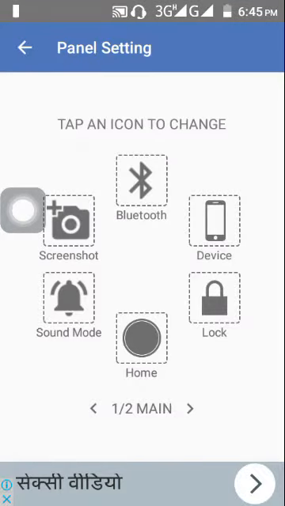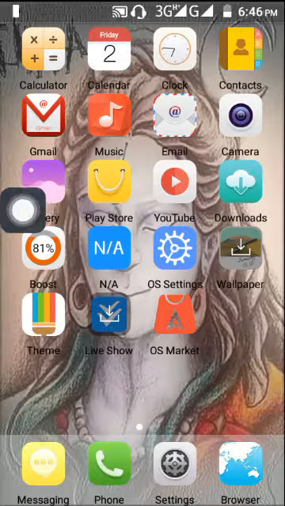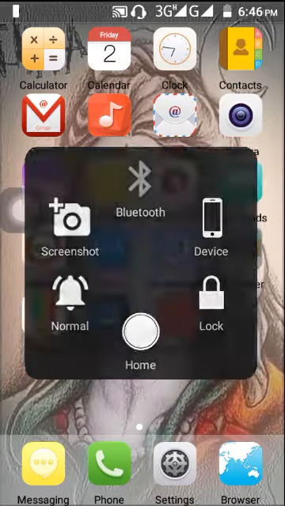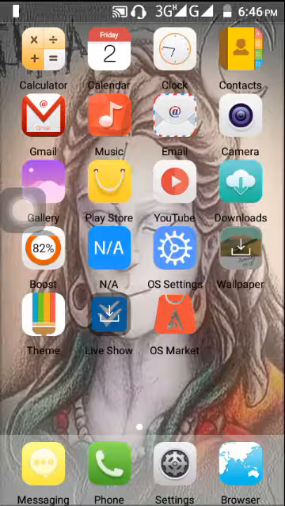Now I will show you how to take a screenshot from the application, because if your volume key and power button are not working, you will not be able to do it. So just press here and it will take a screenshot for you.